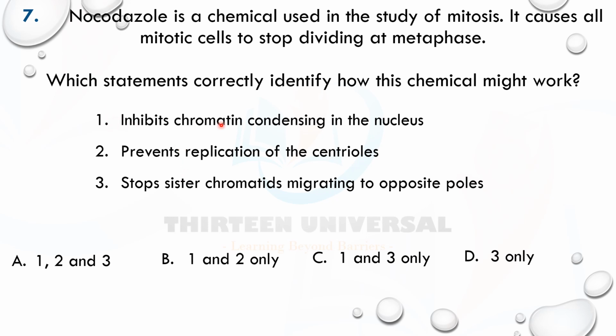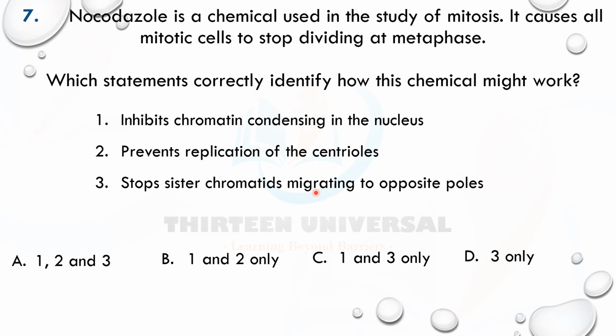Now look at it. One says inhibits chromatin condensation in the nucleus. Chromatin condensation occurs in prophase, not in metaphase. Two says prevent replication of the centrioles. Centrioles replicate in G2 of interphase, and that's not metaphase.